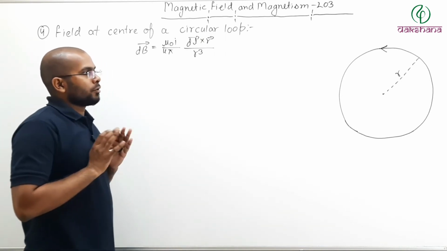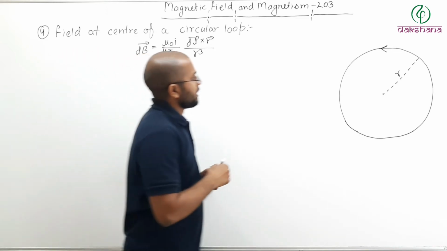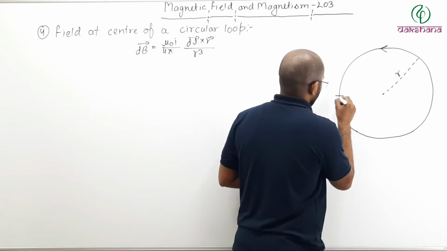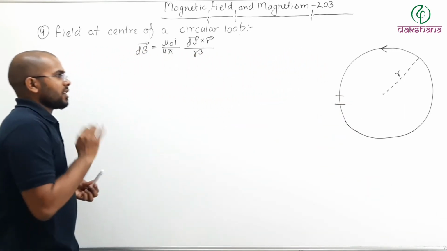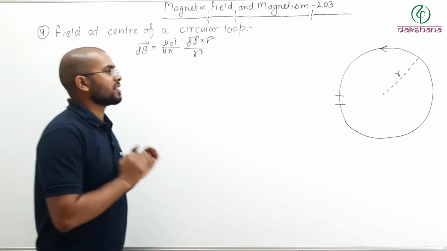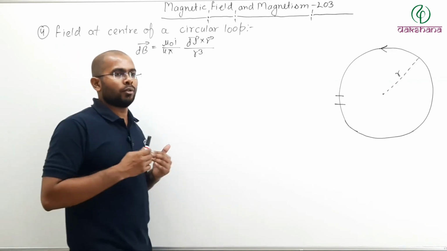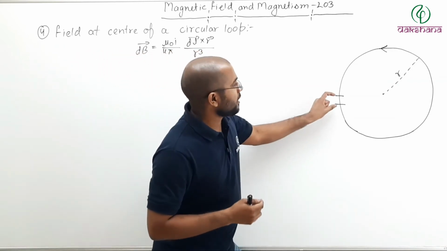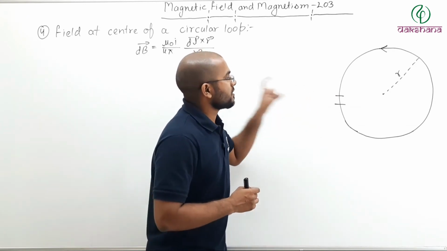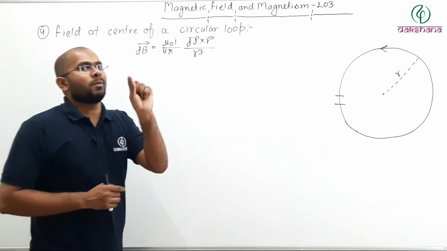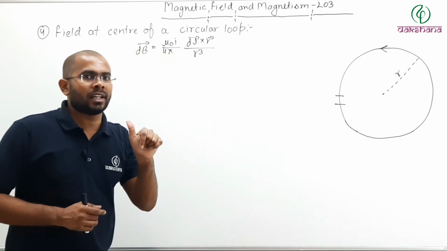Now, what I need to do is take a small section. So let us take a small section here. This is such a small section that it can be considered almost a straight line. In a circle, when you take a small section of that circle, if that section is small enough, it can be considered as almost a straight line.